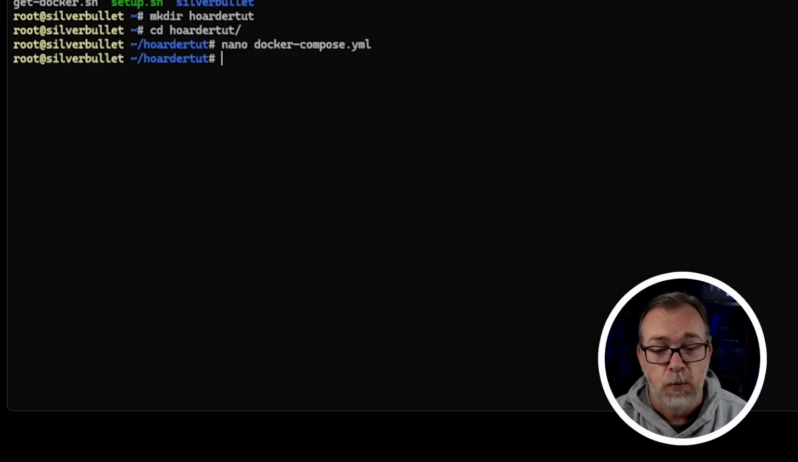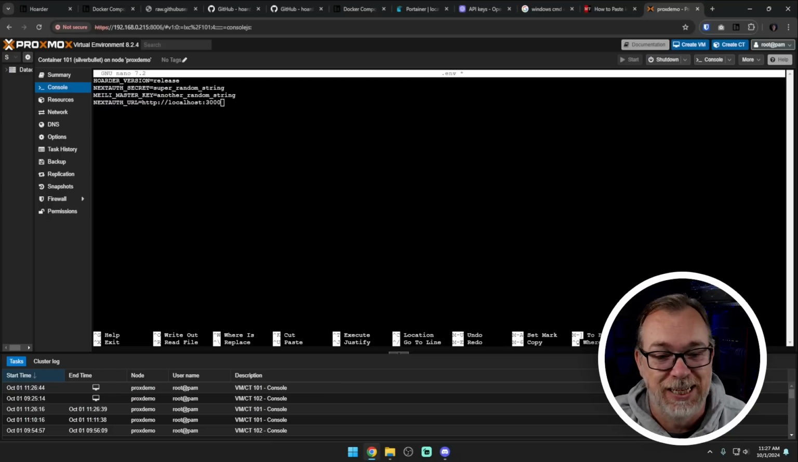Now, the next thing we need to do is actually create a .env file for some of the environment variables. So we're going to do nano .env. So then randomly, while you're recording a video and your terminal decides to crap out right in the middle of you trying to paste some environment variables in there, you then get to switch back over to your Proxmox dashboard where we're going to paste this stuff in.